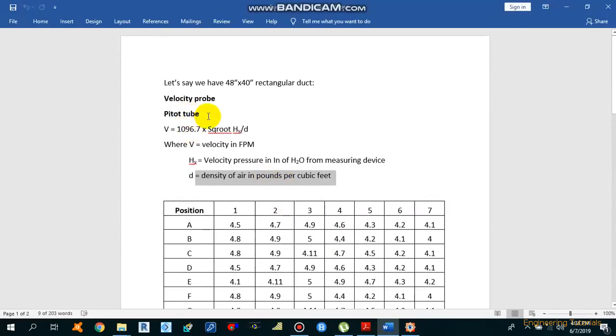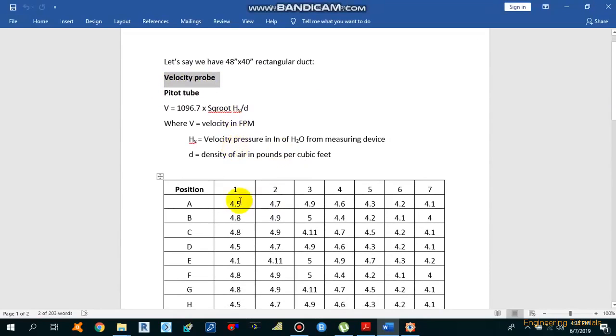As I already explained, we can use either a velocity probe or the pitot tube to perform this duct traverse. If you perform the duct traverse with the velocity probe, you can get the velocity directly, but if you perform this with the pitot tube, you will get the velocity pressure, and then you need to convert this velocity pressure into the velocity by using this formula.